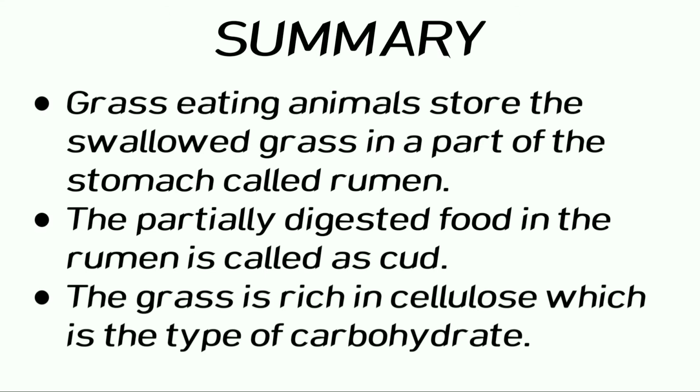Now, let us take a quick look at the summary points. Grass-eating animals store the swallowed food in a part of the stomach called rumen. The partially digested food in the rumen is called as cud. The grass is rich in cellulose, which is a type of carbohydrate.